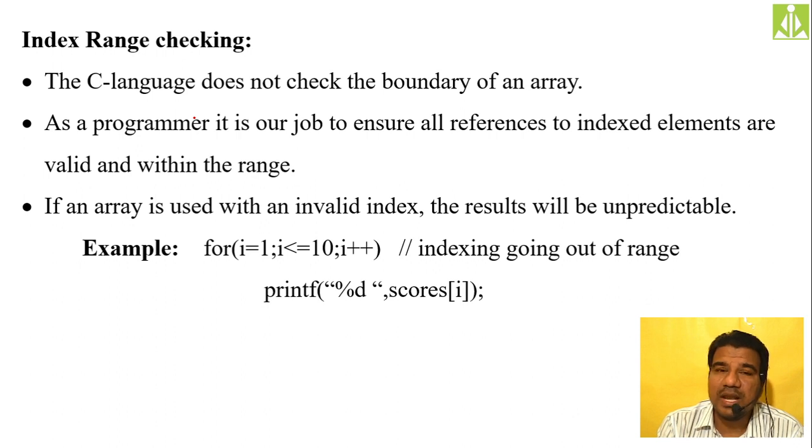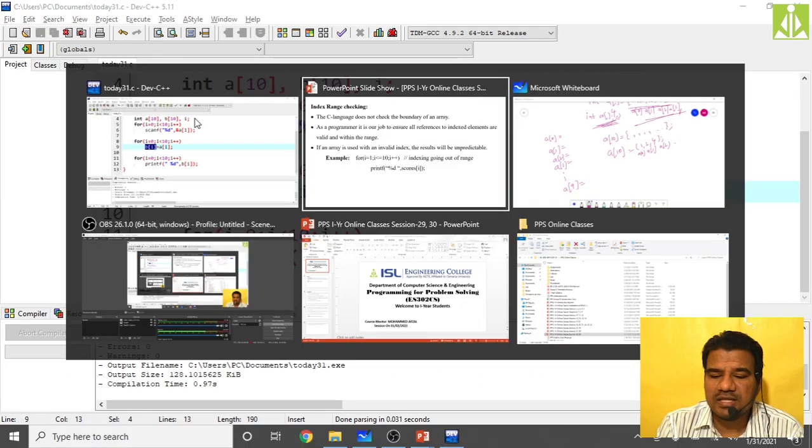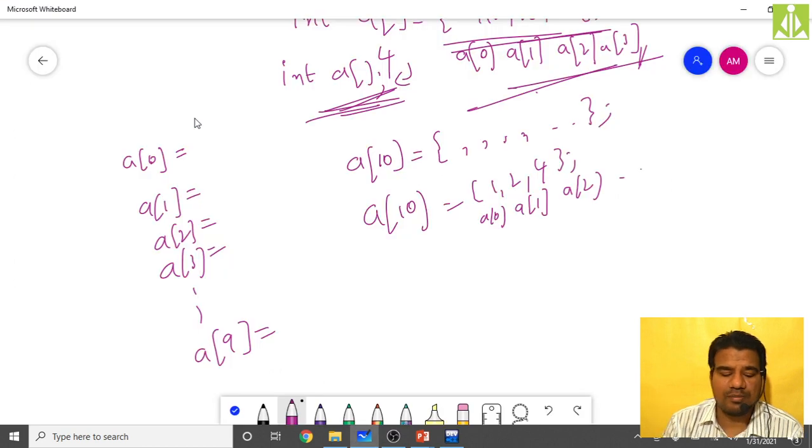Some compilers will accept. So more or less what you will get from there is a garbage value, an unknown value. But some compilers will ultimately give issues when you are crossing the limit of an array, when you are crossing the range of an array. Ultimately it will give issues. To explain this concept, I will take the help of my whiteboard application.